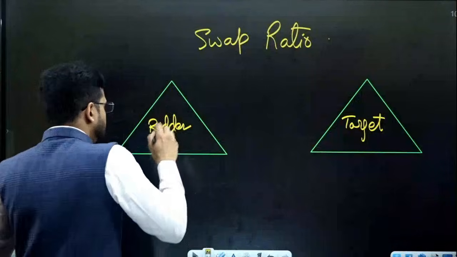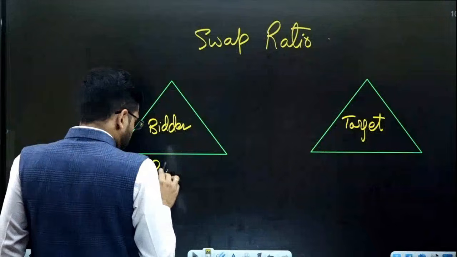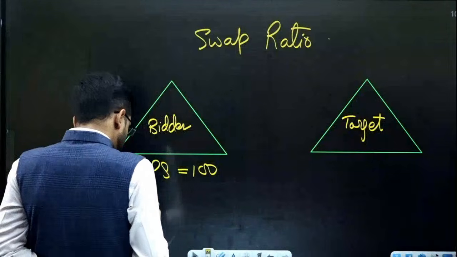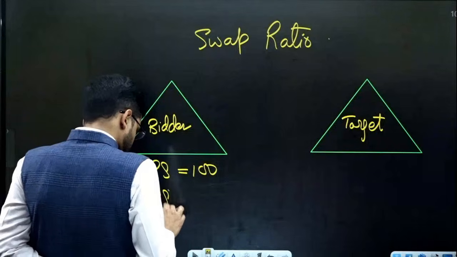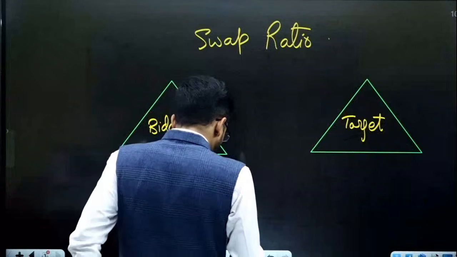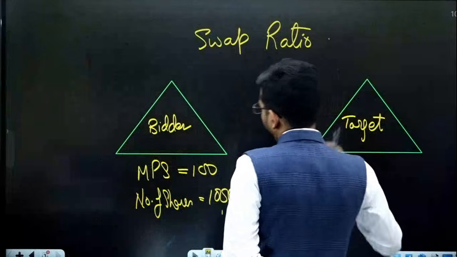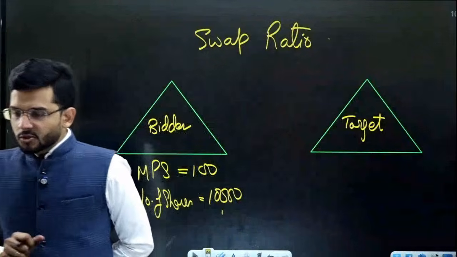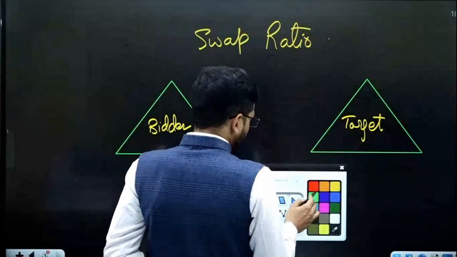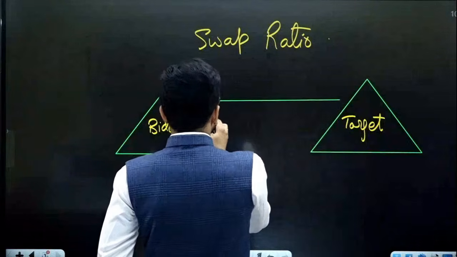Now, assume that the market price per share of the bidder company is rupees 100 and the bidder company has 10,000 shares. This is the target company which is getting acquired. So all the assets and liabilities of the target company will be transferred to the bidder company.